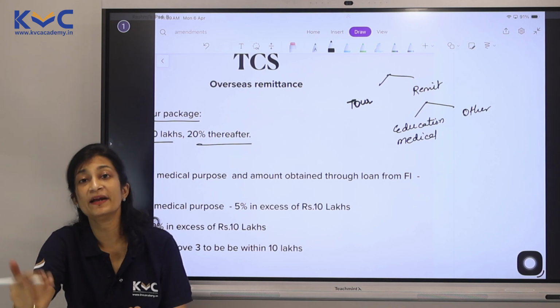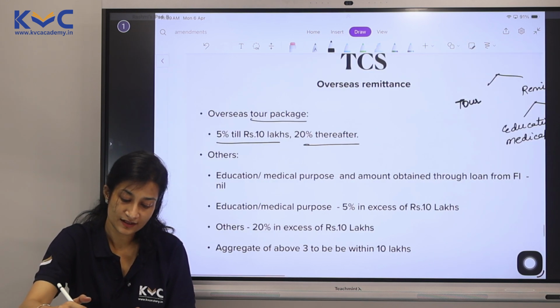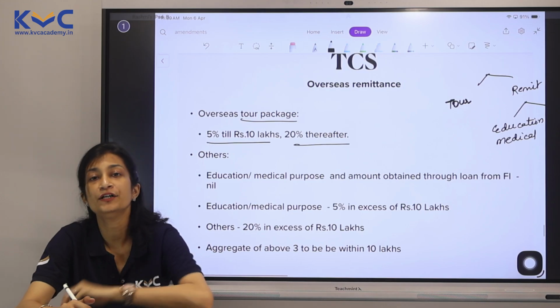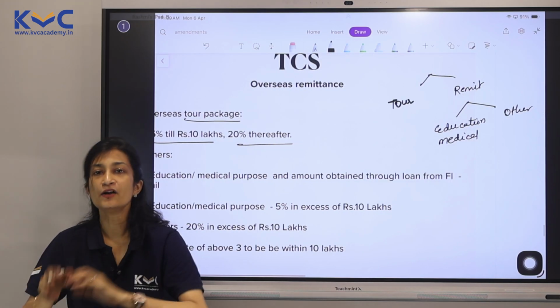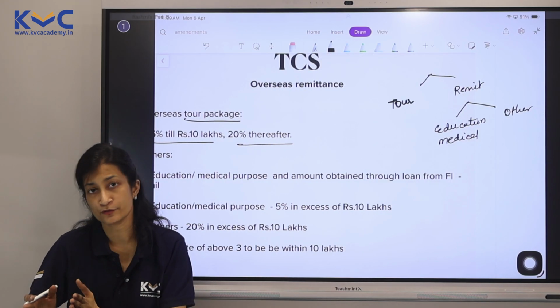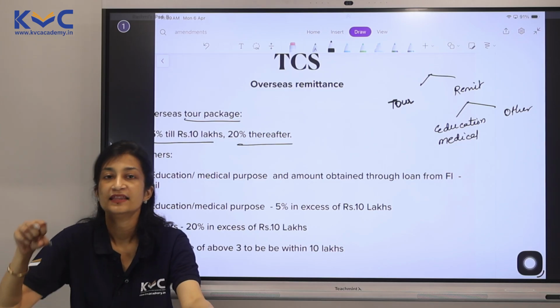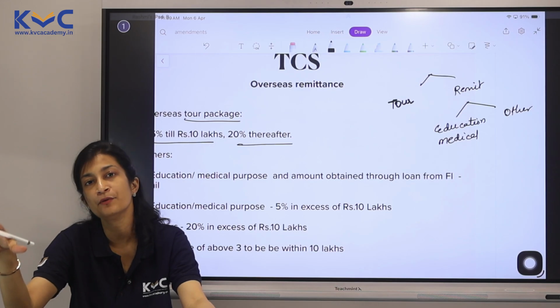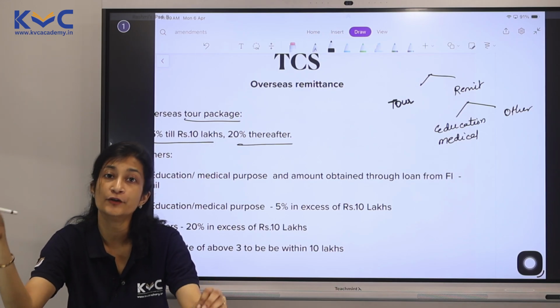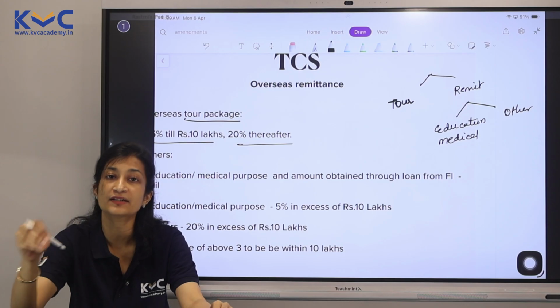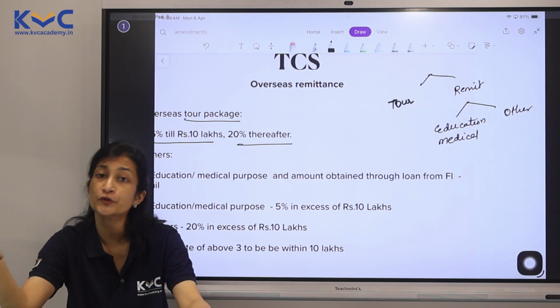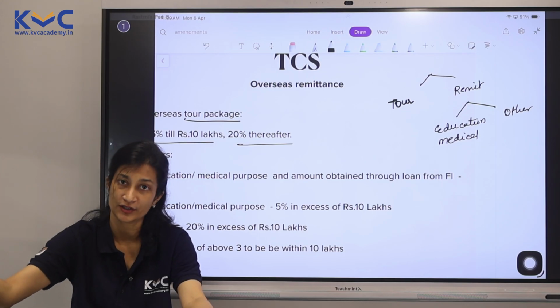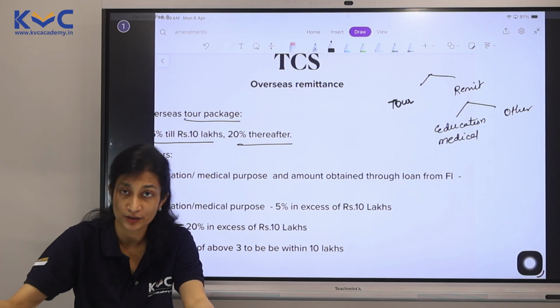If you are remitting for medical and education purpose, now we need to know how did you get the money? See, basically all of these TDS and TCS provisions have a single agenda. They want to track whether you have that amount of taxable income. Are you paying your taxes on different sources of income? That you're able to splurge, that you're taking a trip abroad, that you're going for education abroad.